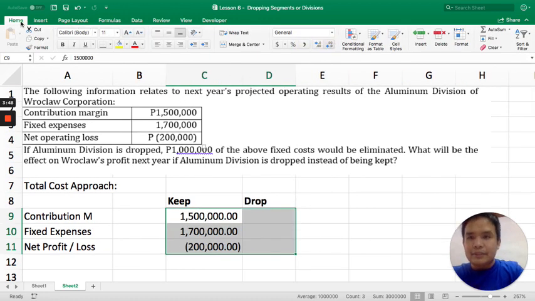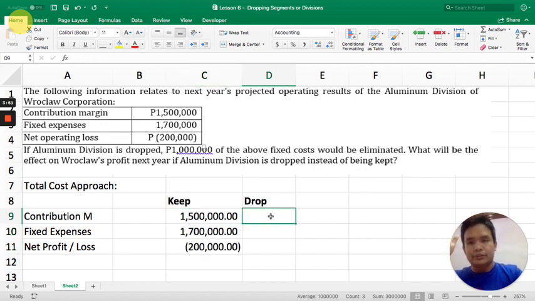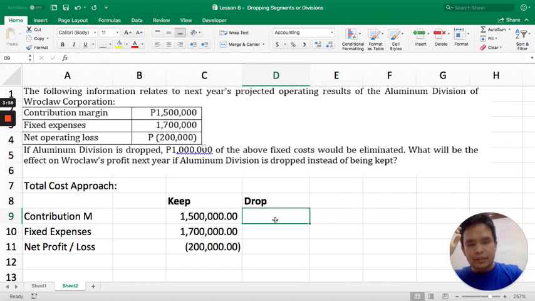Now, what happens if you drop? What happens if you attempt to drop the division? So, let's look at the changes. If you drop this particular division, yung contribution margin, which is composed of, syempre, sales minus variable cost. Syempre, if you stop the division, no more sales. And yung variable cost naman, since they're variable, zero din. So, contribution margin is zero.